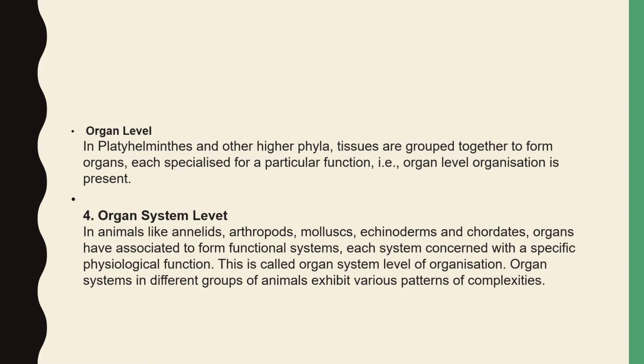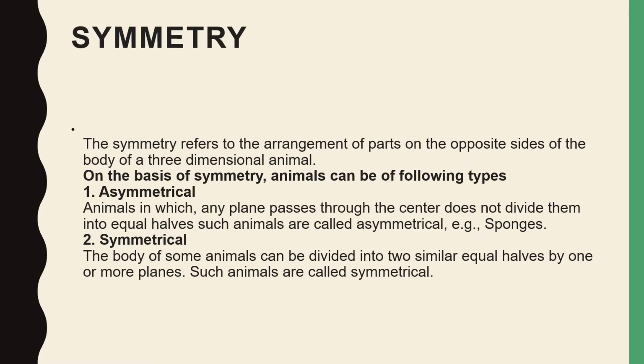When we say organ system level, animals like annelids, arthropods, molluscs, echinoderms and chordates have functional systems, meaning there are different organ systems, and each system is concerned with a specific physiological function. If this is possible, then the animal belongs to the organ system level. Now the second fundamental feature is symmetry.